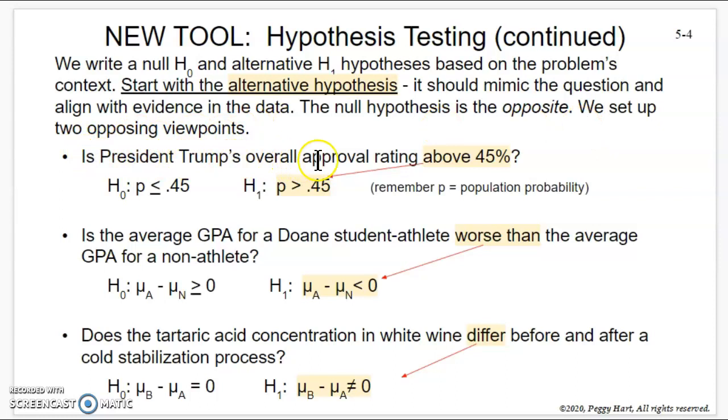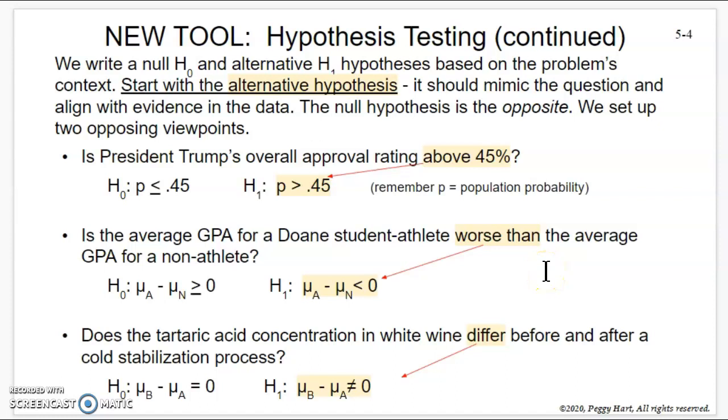So if we said, is President Trump's overall approval rating above 45%? We start with the alternative. So you see we have this H0 versus H1. We start with the alternative, and we write, that's a proportion, is the percentage greater than 45%, 0.45, all right? And then the null would be the opposite, less than or equal to 0.45. Second, is the average GPA for a Doane student athlete worse than the average for a non-athlete, okay? So now you have to think about those signs again, right?